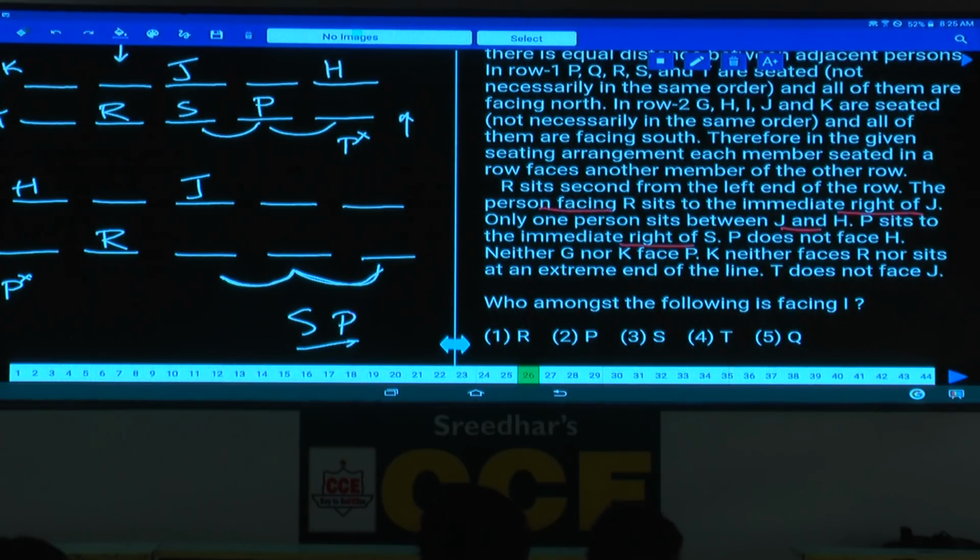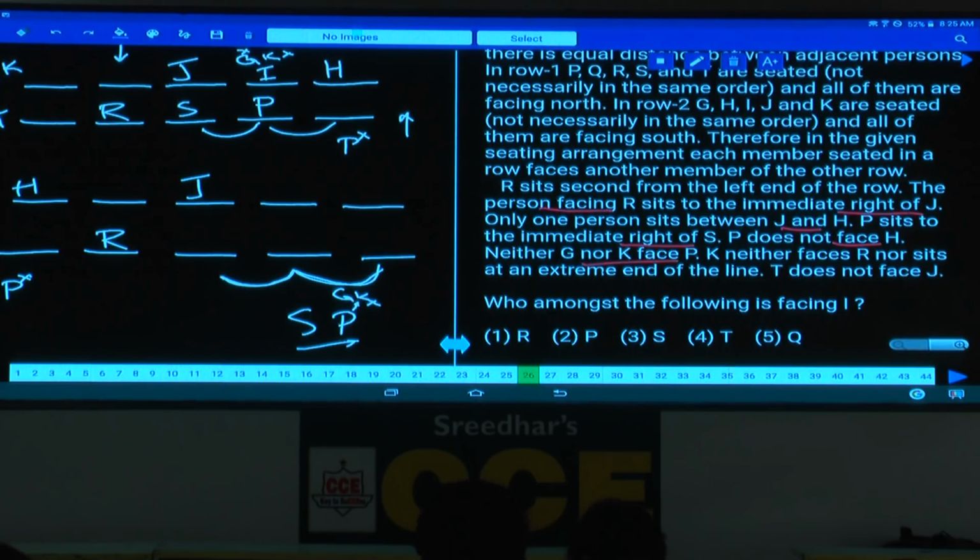Then P does not face H, and neither G nor K faces P. As neither G nor K faces P, G or K is not facing P. If G and K are not facing P, then who is the person left over here? G, H, I, J, K. I is the person left over, isn't it? Because G and K are not facing this P at all. As of now, the position of P is not fixed here. P does not face H, neither G nor K face P.